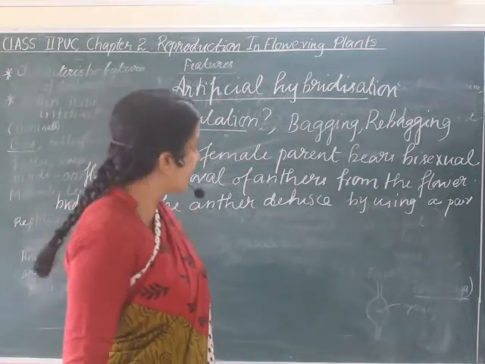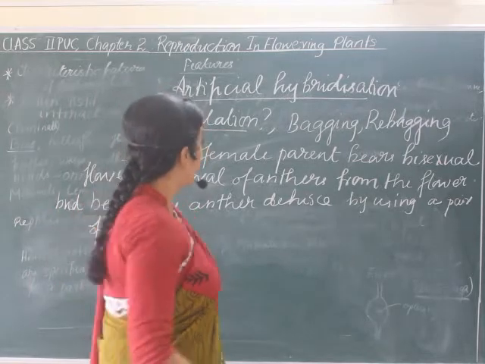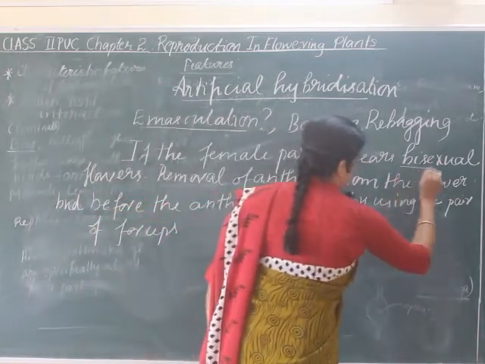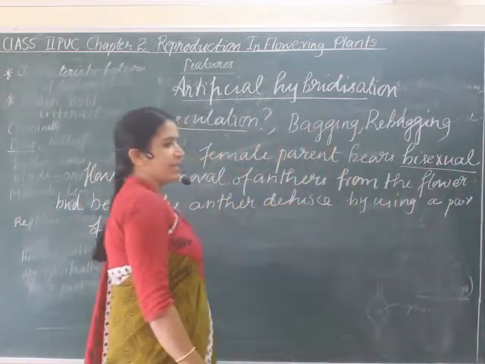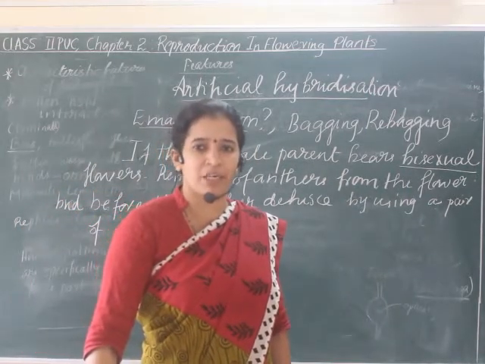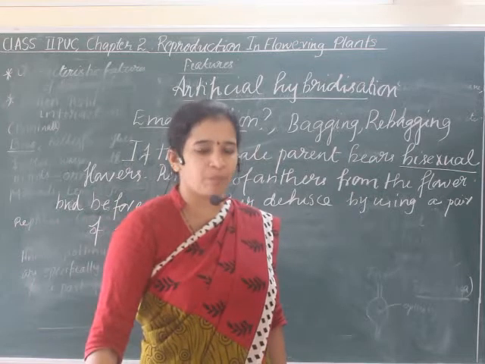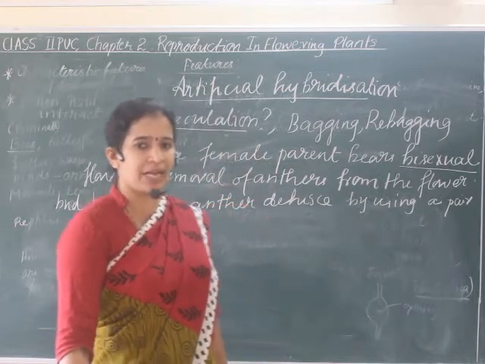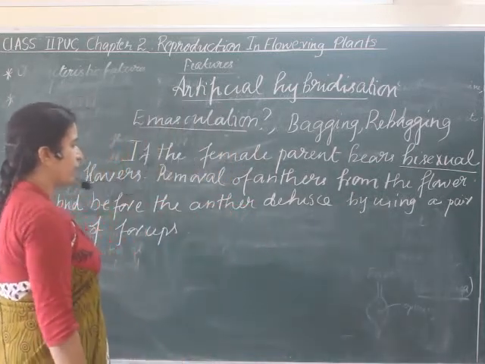And remember, this is done only in the bisexual flower. A question can be asked: emasculation is done in the unisexual flower, bisexual flower, or hermaphrodite flower? The right option is, it's always done only in the bisexual flower.